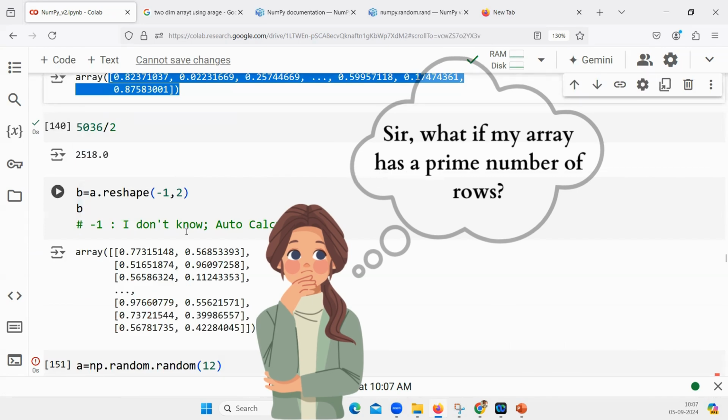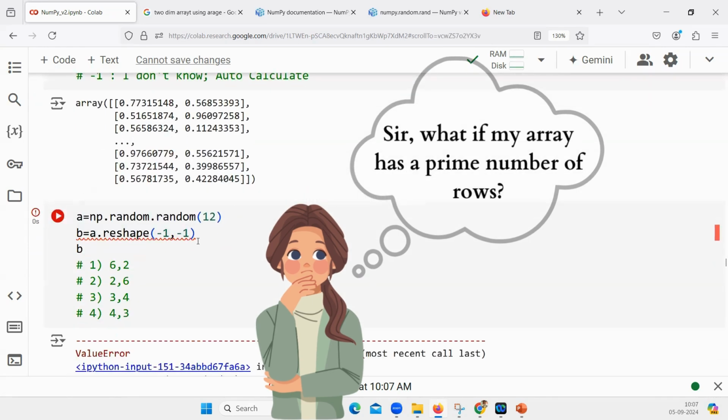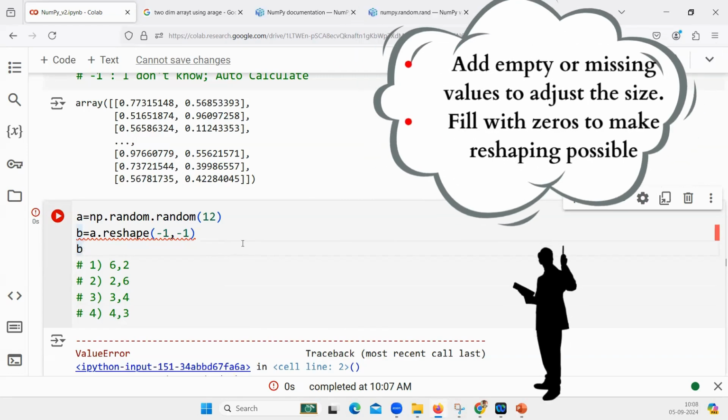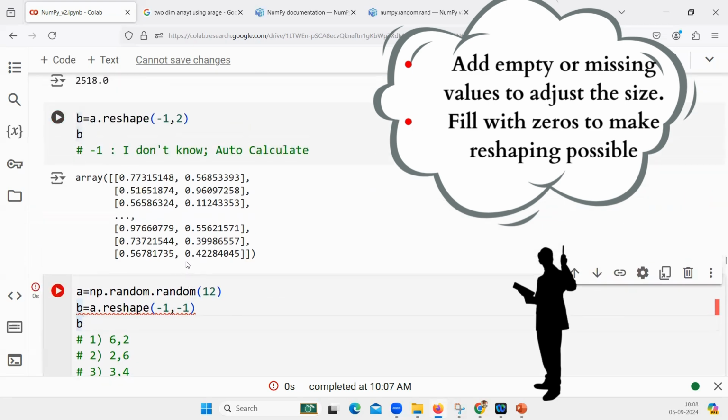Sir, what if we don't know either the rows or the columns to reshape, like 5050, which was not divisible by 4, and so we don't know what it can be divisible by? Suppose it is 5057. At that time we want to reshape them, so how can we do that? Then we may have to append a couple of elements. For example, you must know either rows or columns. That you are aware of, isn't it? Yes, sir. So either rows or columns you mention, and once it throws an error, then take the nearest size and append zeros or something. Okay. And then try to reshape it.